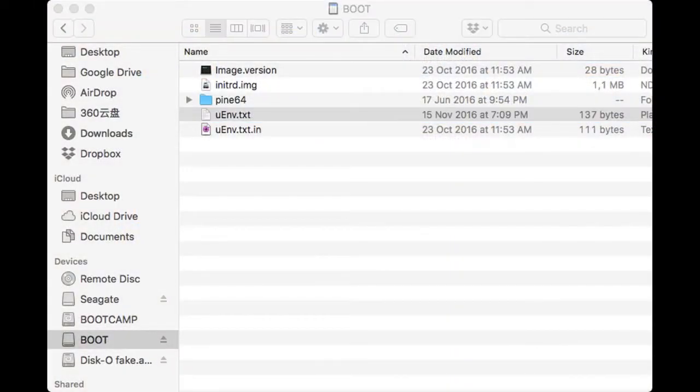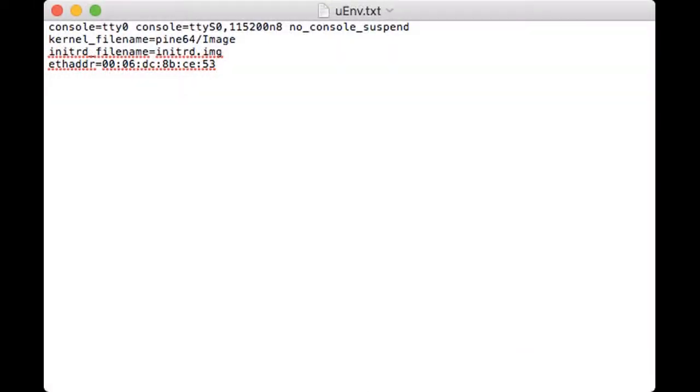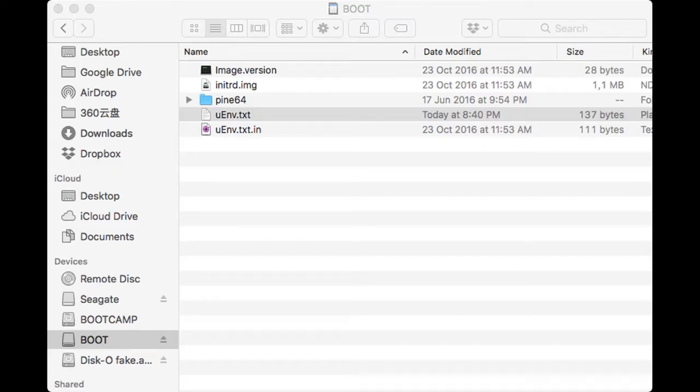Okay, so we open our file, and here we are going to set the proper MAC address, which for me goes like 8b EEF8. So we save the document. Okay, and this is it.